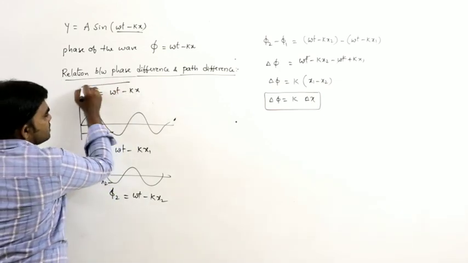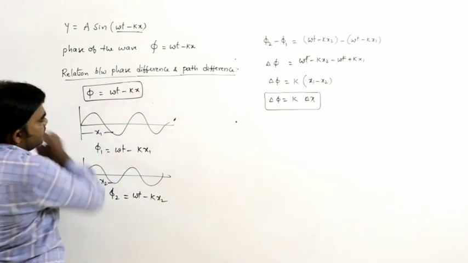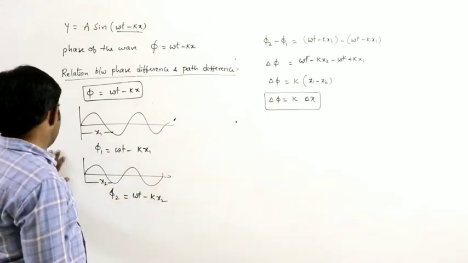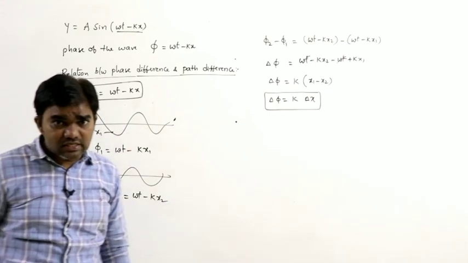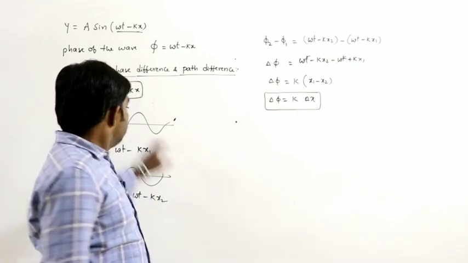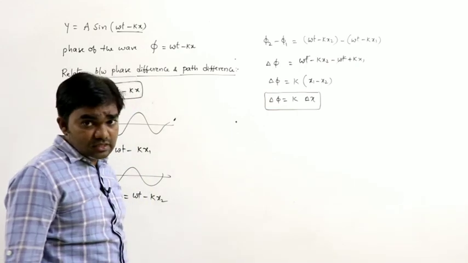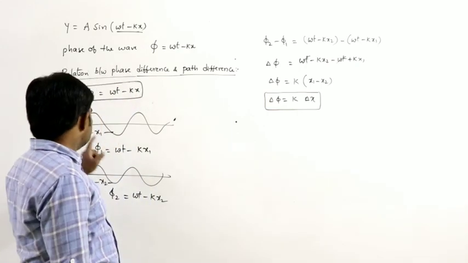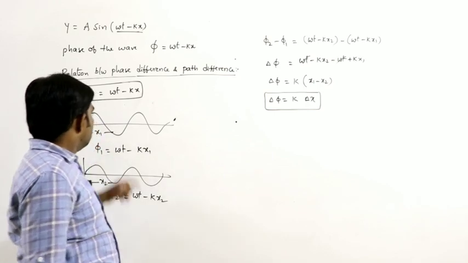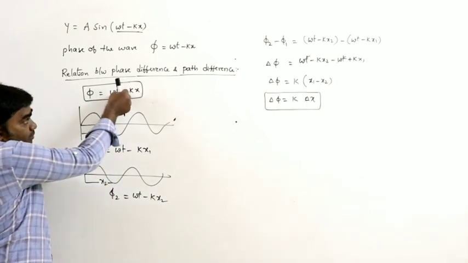So here phi is equal to omega t minus kx, which is considered as the phase. In the same time, time remains constant.